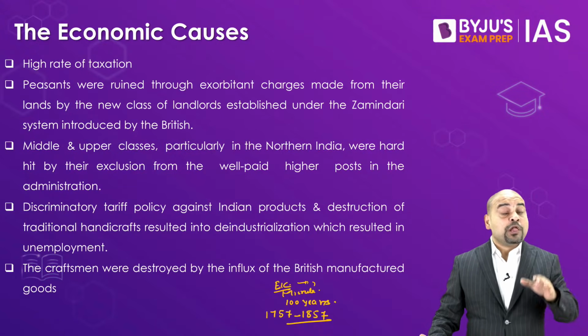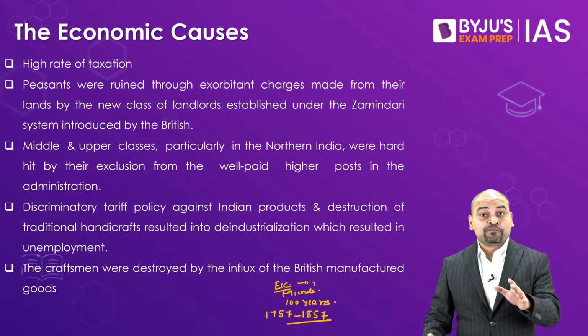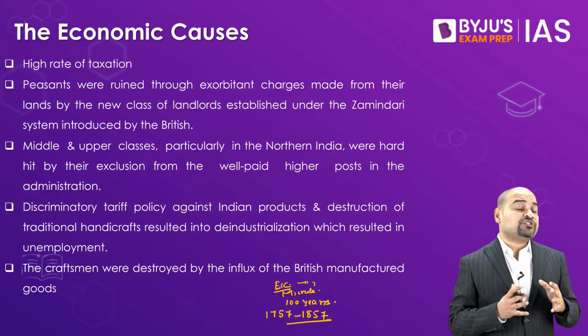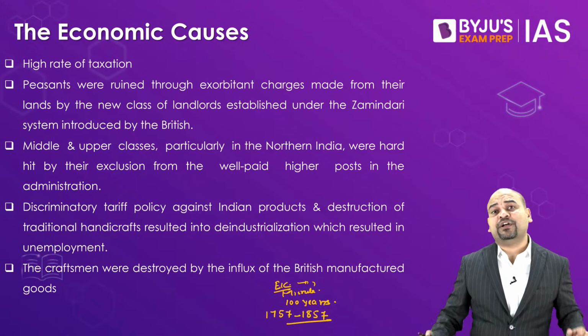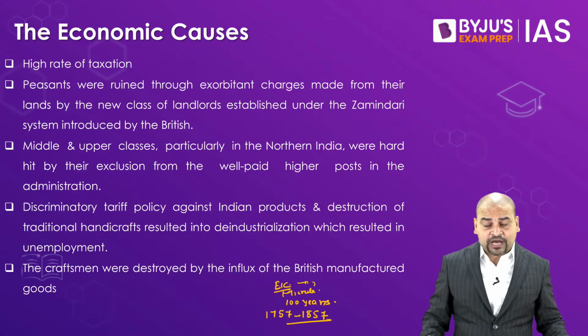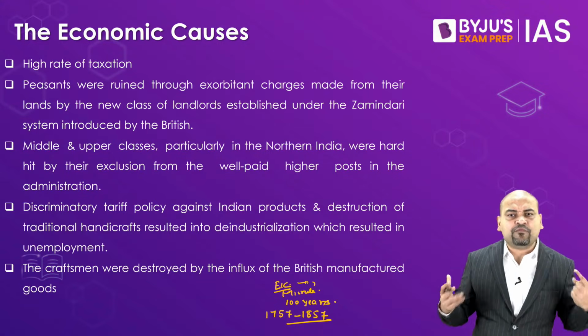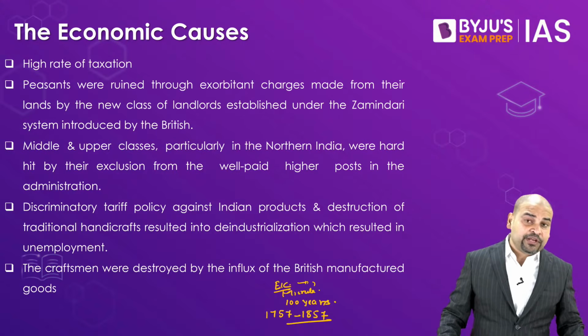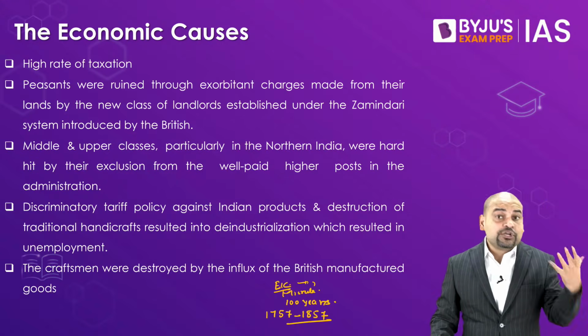Remember always, before the arrival of the British, Indians controlled almost 25% of the world trade. By the time they left in 1947, we were controlling hardly 1% of the world trade. So invariably, they destroyed our economy.